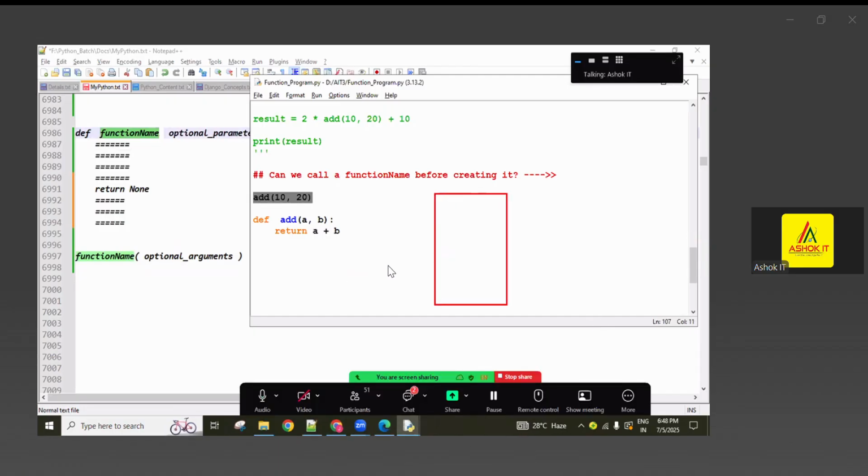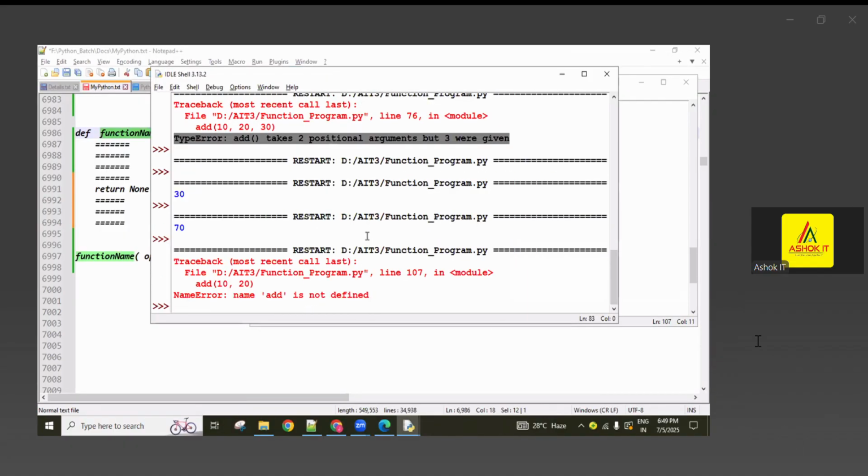Okay, here this is the memory location, guys. Python memory location. So whenever you are calling the add function with this name add, is there any memory reference or not? Checking. So no reference there right now. Whenever these lines execute, then one memory is created with name add. Before executing these lines you are calling, that's why with this add name, no memory is there. That's why you are going to get name error, name add is not defined.